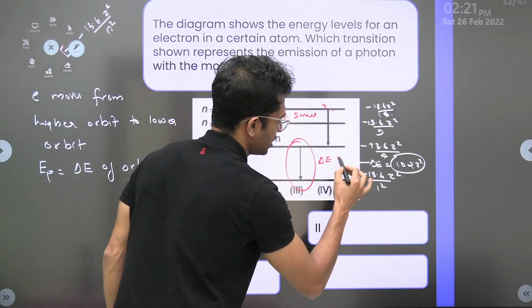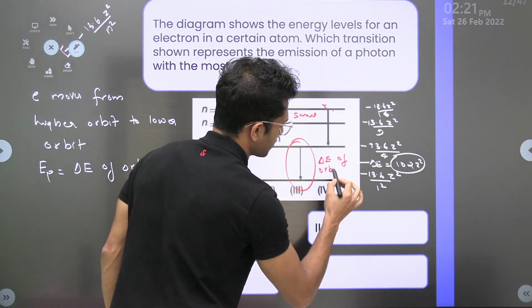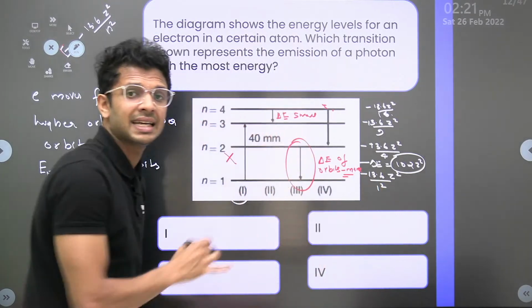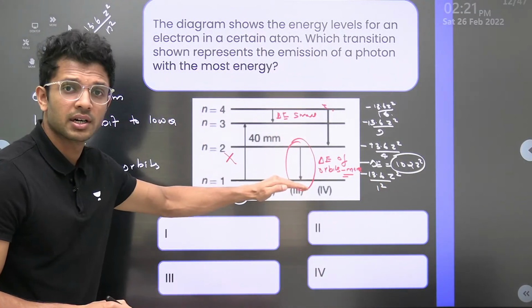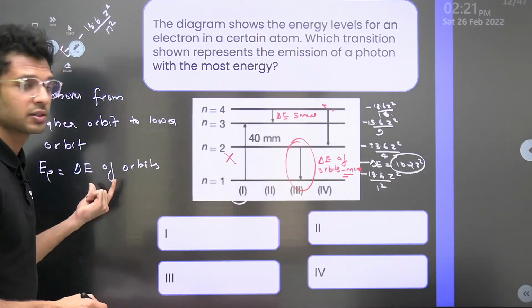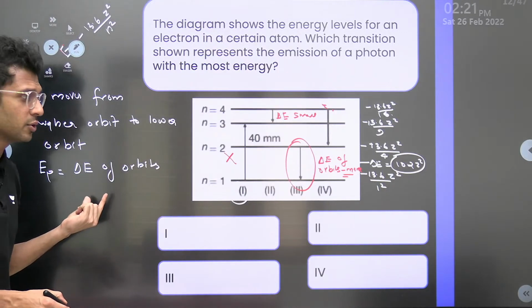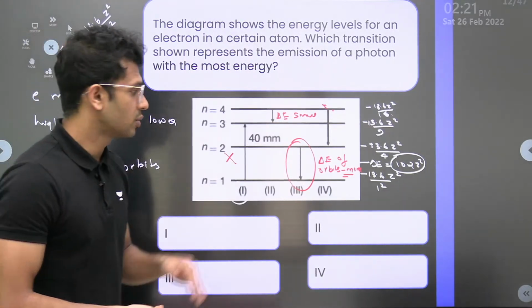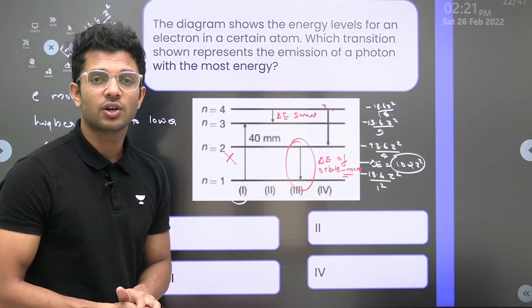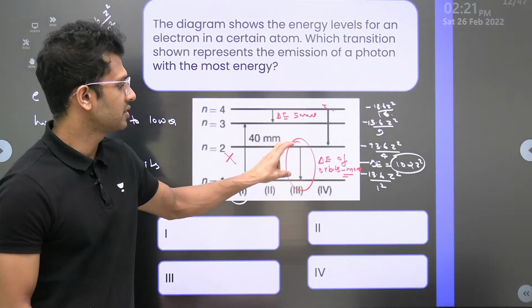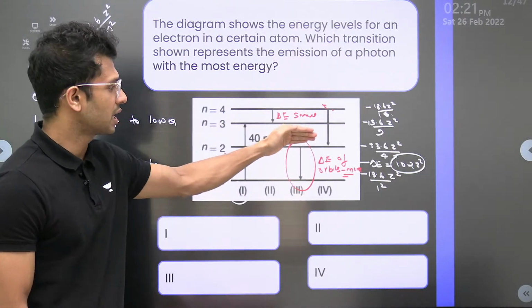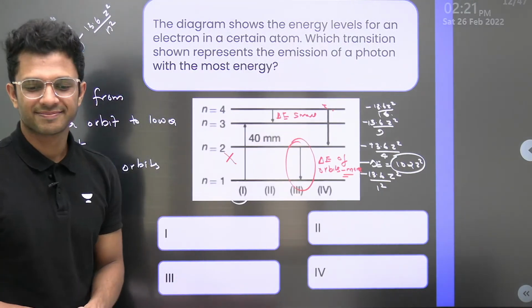The difference in energy of orbits is more in that case. If the difference in energy of the orbits is more, the energy of the photon emitted is more, because we already know from Bohr's concept that the energy of the photon emitted is equal to the difference in energy of the orbits. So which one is our option? This one, the third one, which corresponds to the transition from 2 to 1.